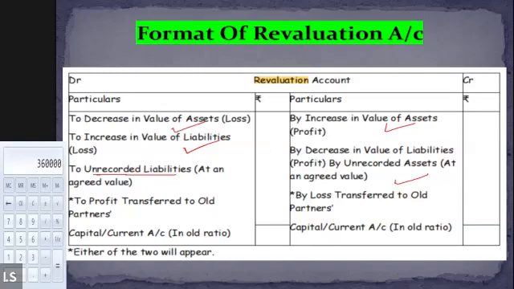And after adjusting all the profits and losses, what are we required to do? We just need to determine whether there is a profit or a loss. If there is a profit, then partners' capital account will be credited in the old ratio. If there is a loss, in such a situation, we will be debiting partners' capital account. Right, all of you? Is this clear to all of you? Yes, sir. Okay, just do one more thing. Take the screenshot of this as well, and make sure you note this down in your notebook as well after the session. Done. Okay.